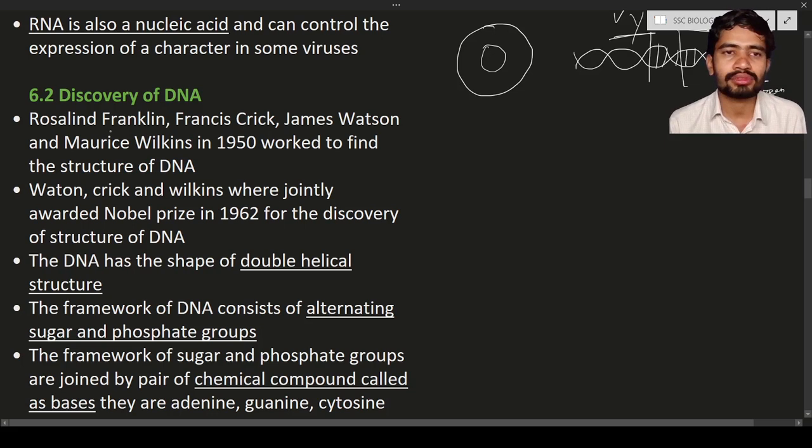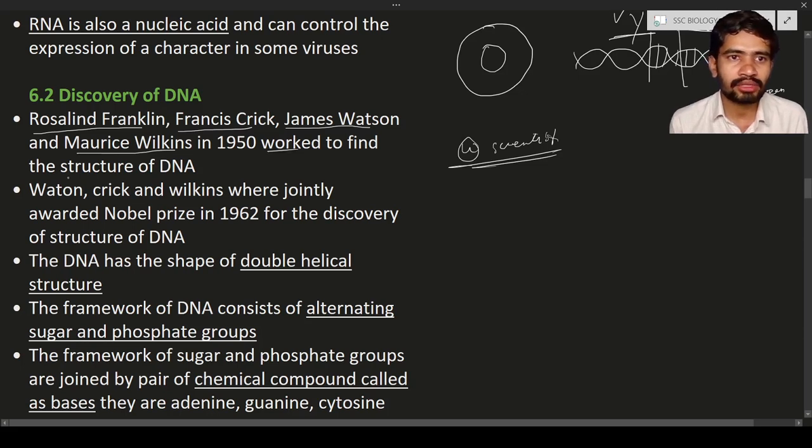Okay, here there are a few scientists like Rosalind Franklin. She is a scientist, a female. Next, Francis Crick, James Watson, and Maurice Wilkins. How many are there? There are four scientists. These four scientists found the structure of the DNA. They contributed their hard work, time and patience towards the discovery of the structure of the DNA. So they worked to find out the structure of the DNA.